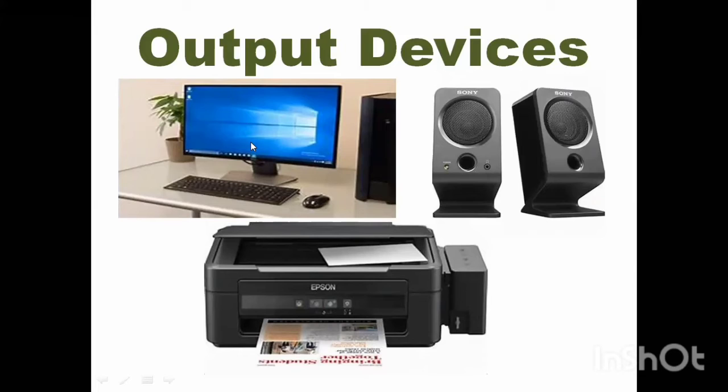Monitor is an output device because it is used to display the output on the screen. Whatever you type, you can see on the screen. And speaker, why is it an output device? Because it produces voice output. Sound and music will come from this. And the printer is an output device because it prints out. Here you can see it printing out.